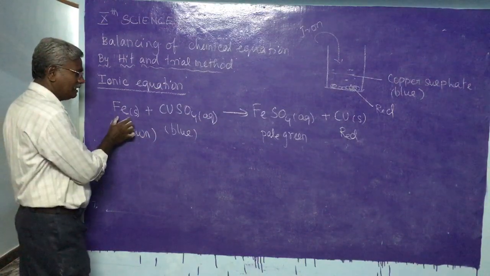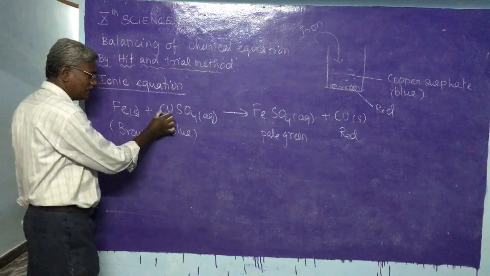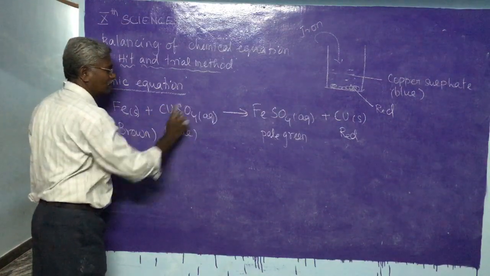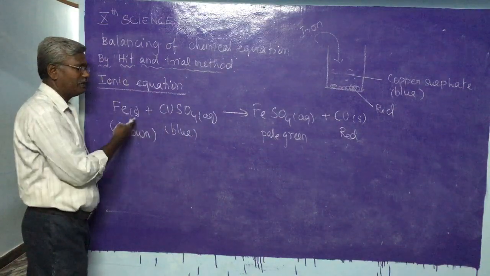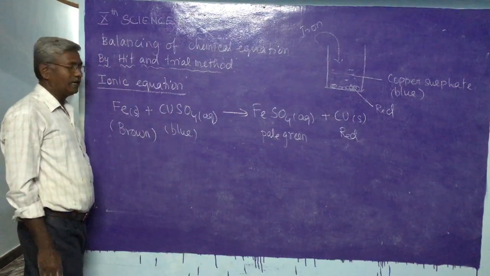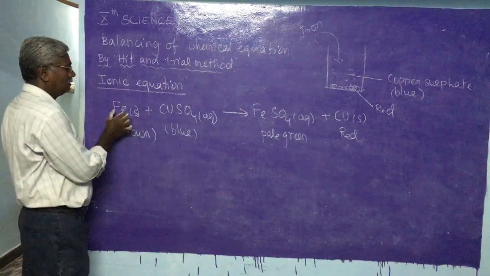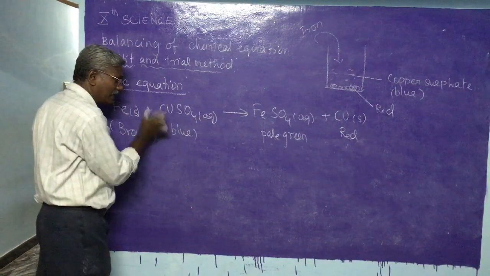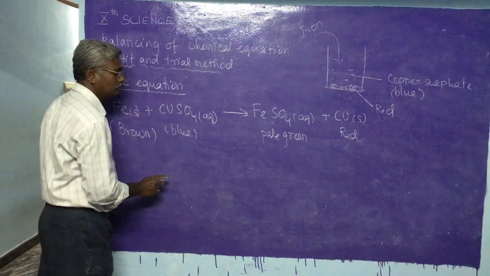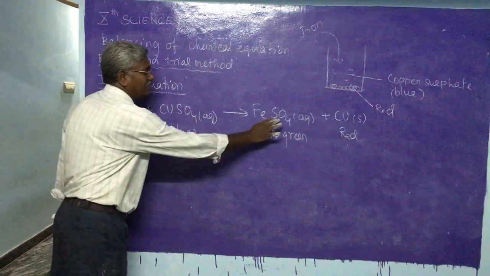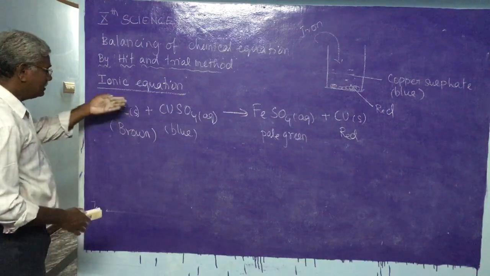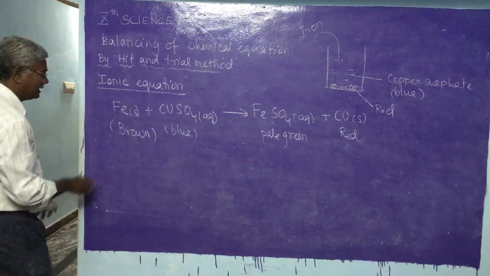Iron involves this here, Cu. When iron goes here, Cu comes outside. Of course, it is coming under displacement reaction, which we are going to learn later. Iron is involved in the reaction, copper is involved in the reaction, and SO4 is not involved in the reaction. Therefore, this equation can be written like that.